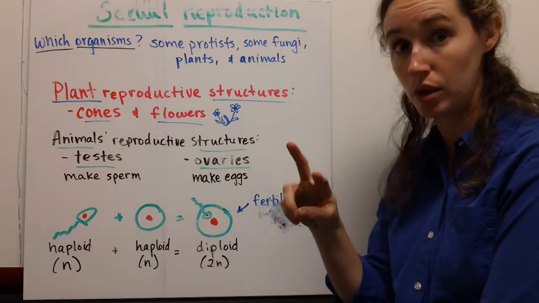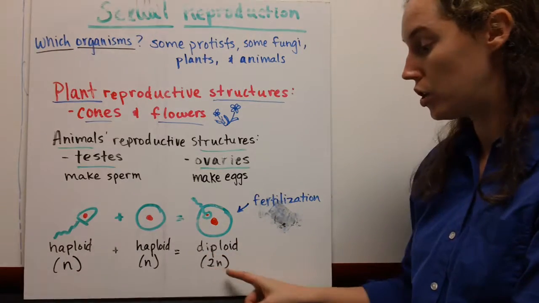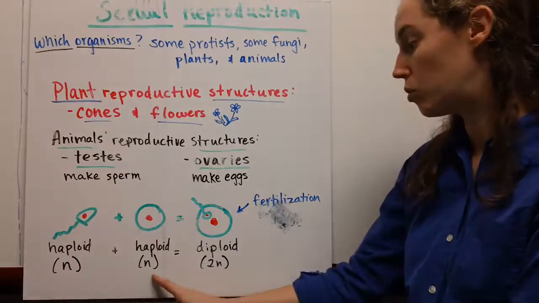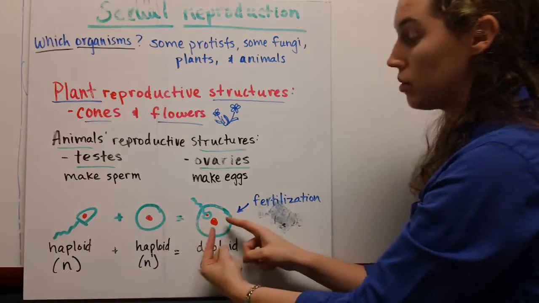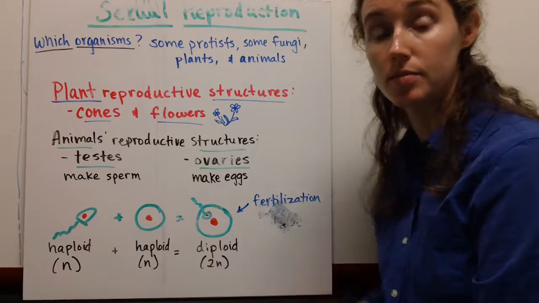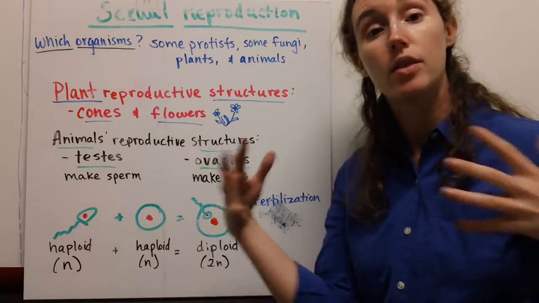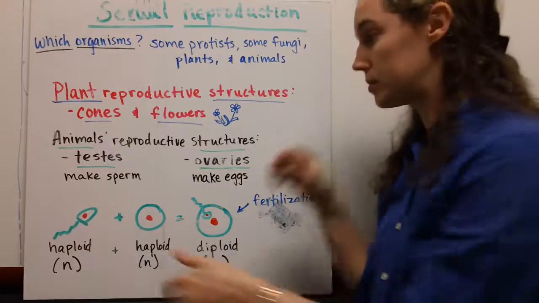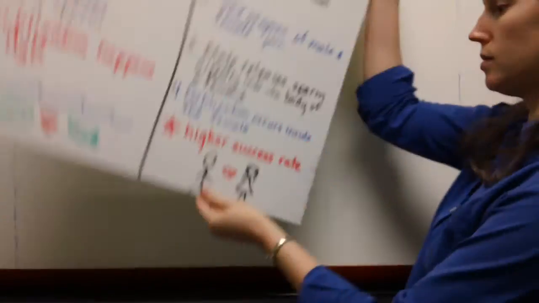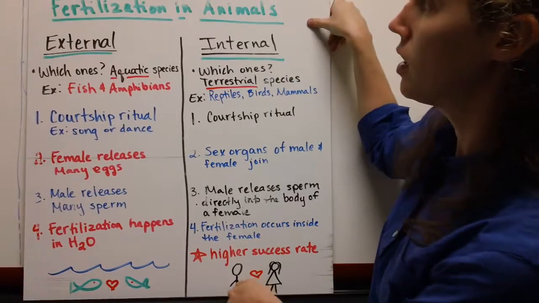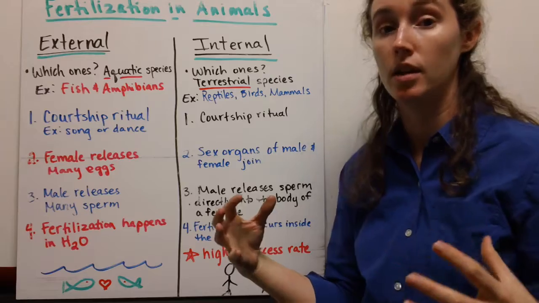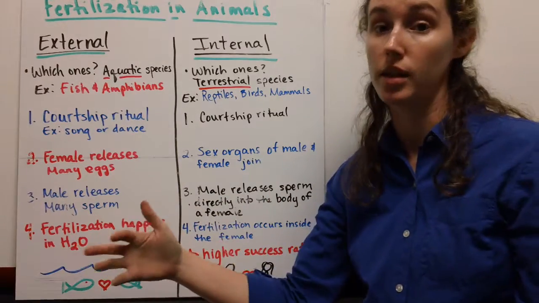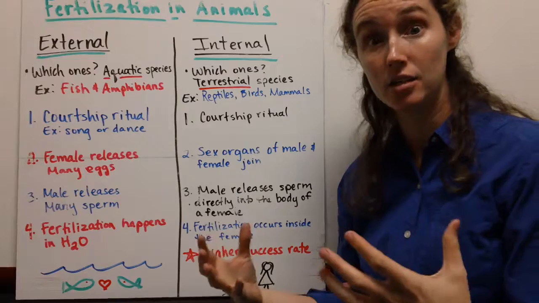Di means two. So it has two sets of chromosomes. It's 2N, one set from the dad and one set from the mom. And the process of the sperm and the egg coming together right here is called fertilization. And we're going to look at two different ways that fertilization can occur in animals. So fertilization can happen externally, meaning outside of the body, or internally, meaning inside of the body.